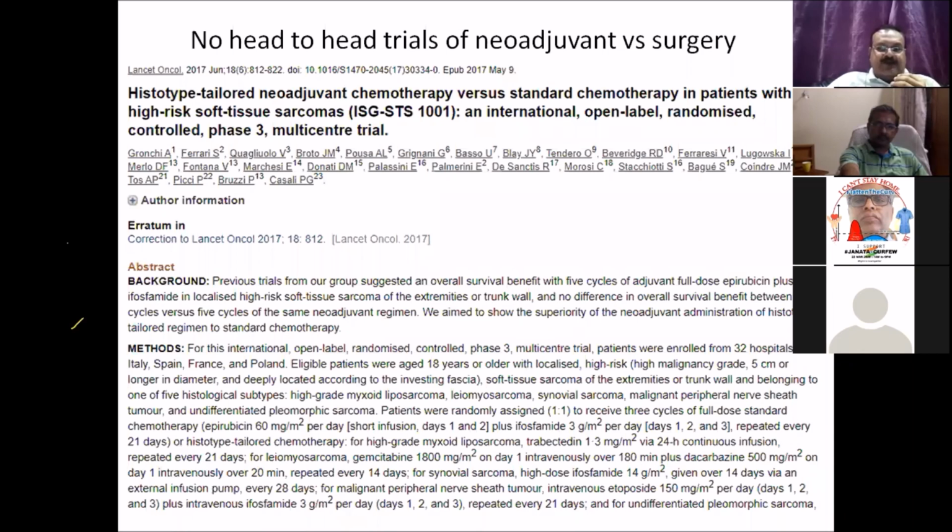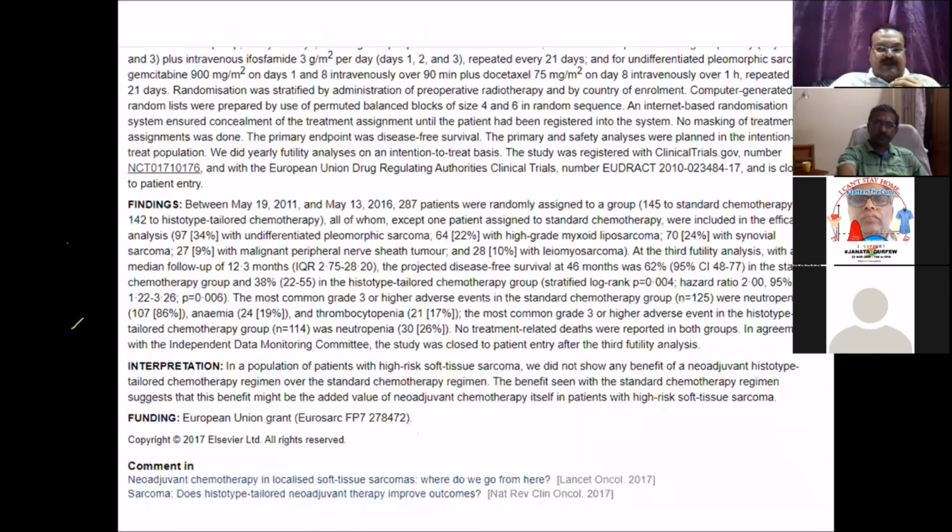If we look at neoadjuvant therapy versus surgery, there are no clinical trials which have been done head-to-head. And there are no clinical trials of neoadjuvant chemotherapy versus neoadjuvant radiotherapy. So whatever data we have is from retrospective studies. And ISG STS 1001 was one such study that tailored the neoadjuvant chemotherapy by the histological types. They also failed to find any benefit of neoadjuvant chemotherapy compared to the standard chemotherapy arm.